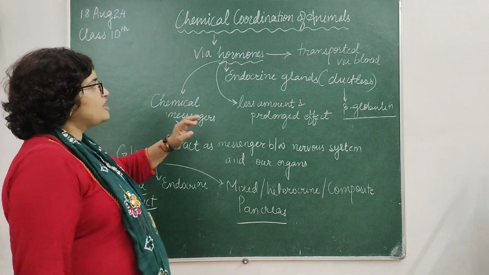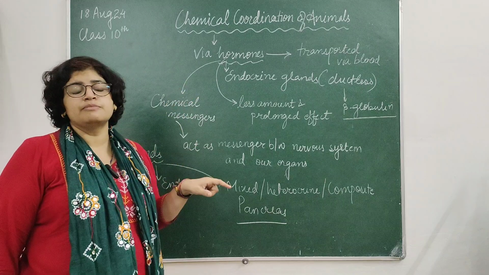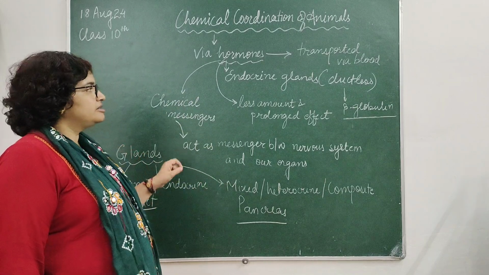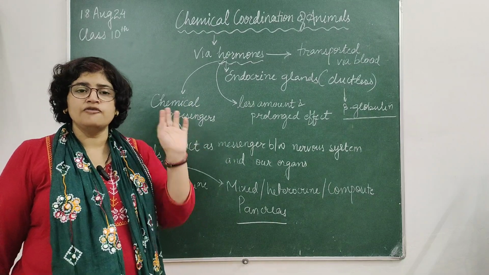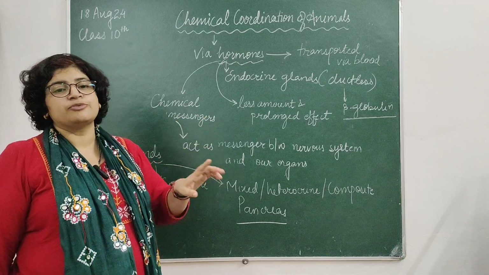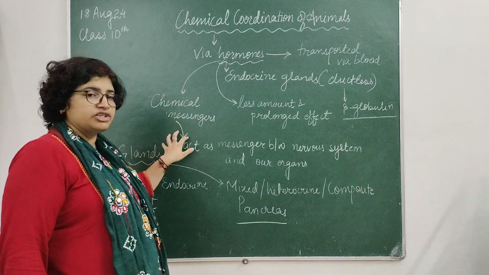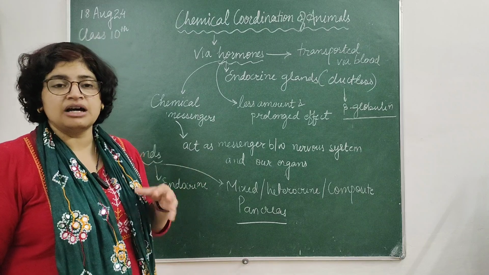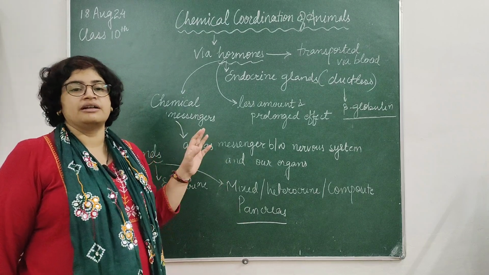So in the case of animals, the chemical coordination is brought about by hormones, and these hormones are produced by endocrine glands, which are basically ductless glands. They secrete their secretion directly into the blood, and the blood will transport it to the site of action, which we call the target site. Here, it's a protein which helps in the transportation of a specific hormone to its target site. And the hormones act as chemical messengers between the nervous system and our organs, which help us to coordinate our responses with the changes in the external environment or the internal environment.